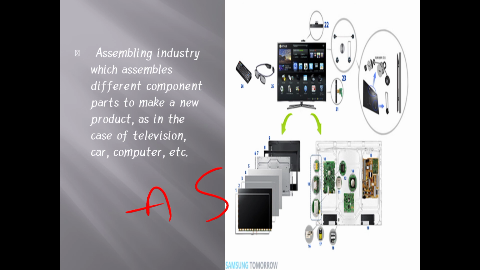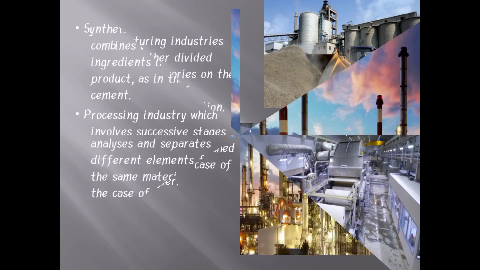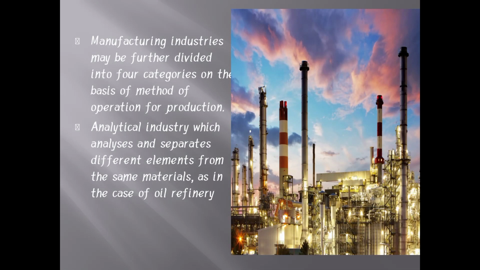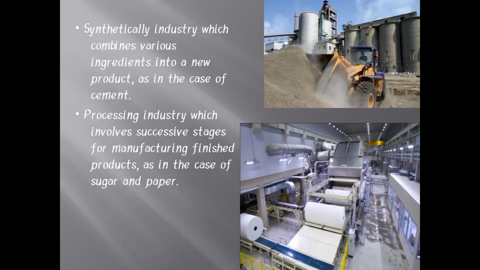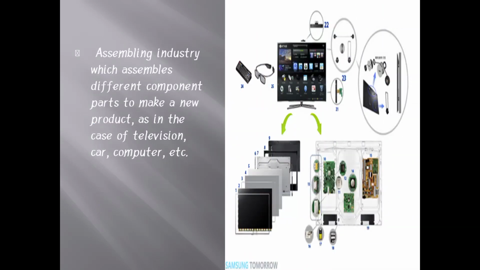The secondary industries are divided into two categories, that is manufacturing and construction. Manufacturing industries are again divided into four categories: analytical, synthetical, processing, and the last one, assembling. These are the industries we have in the secondary industries.